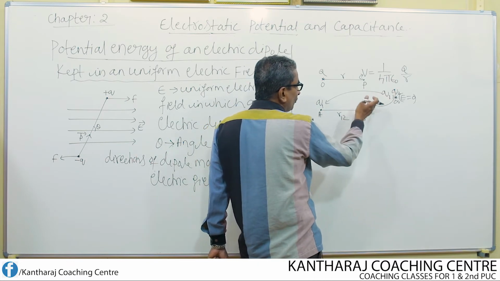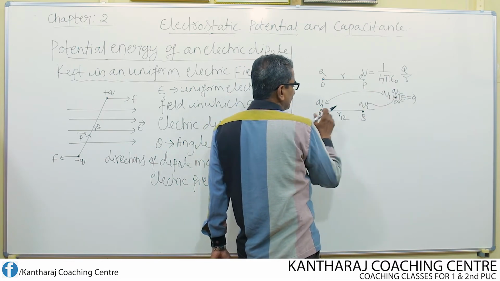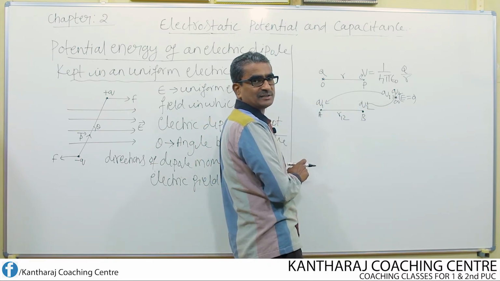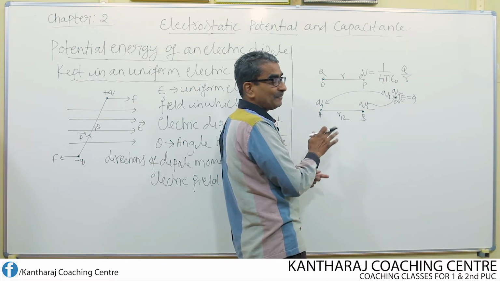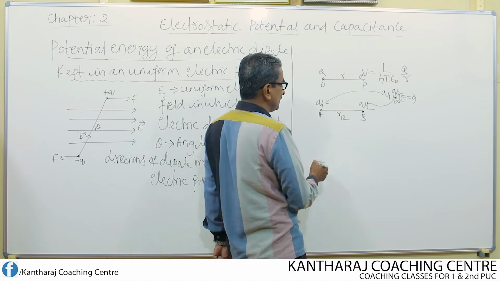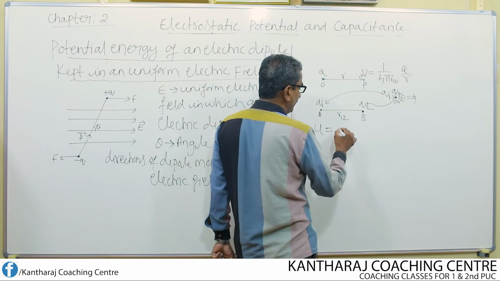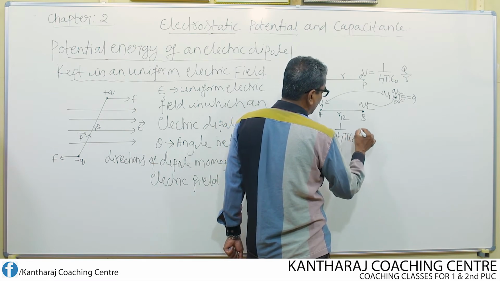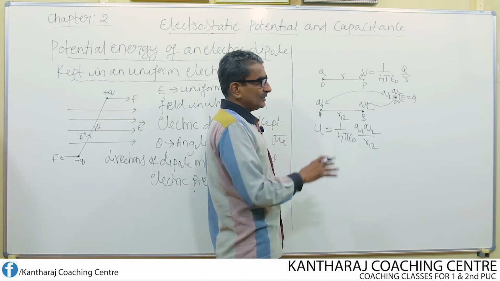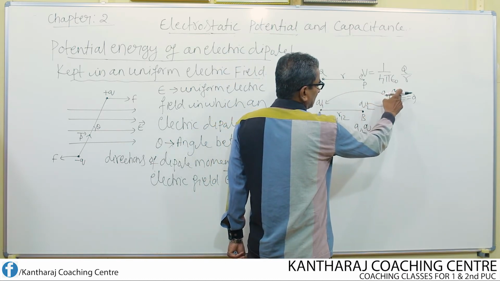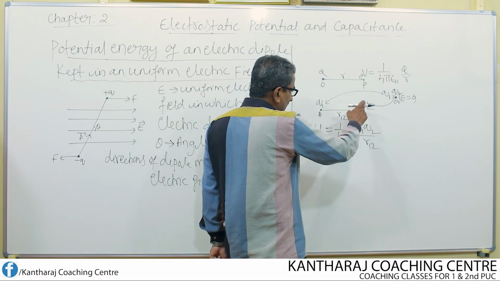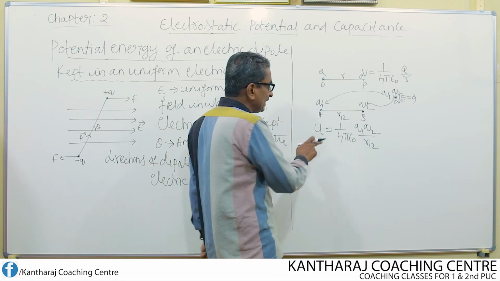In this case, what's the work done in bringing these two charges to the respective positions A and B to form a system of 2 point charges? That work is nothing but the potential energy which is stored in the system of charges, and that potential energy is given by the equation U equal to 1 over 4 pi epsilon naught Q1 Q2 divided by R12. Work done in bringing two charges from infinity to the positions A and B will be stored in the two charges in the form of potential energy given by this equation.